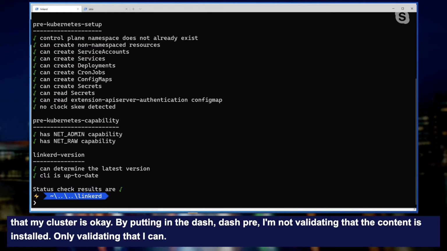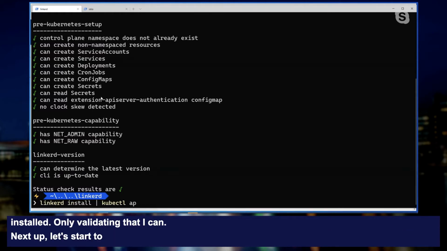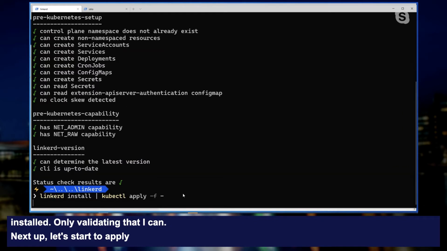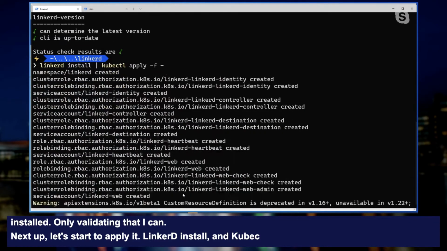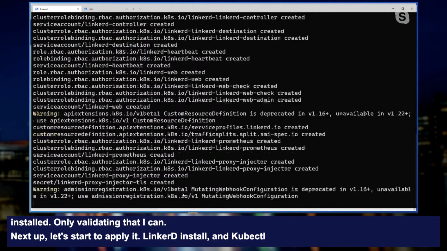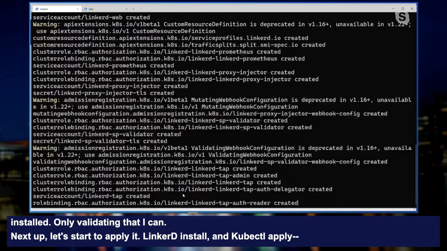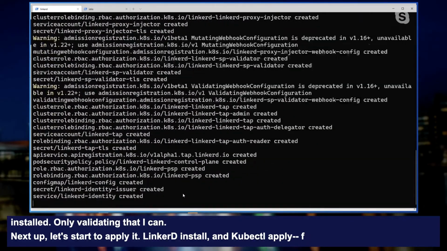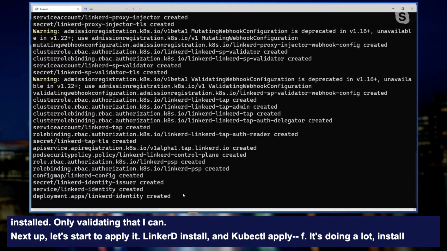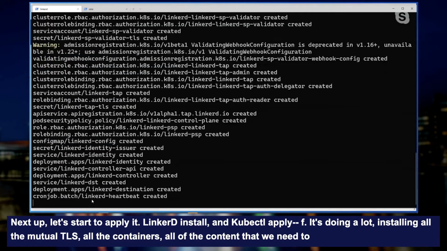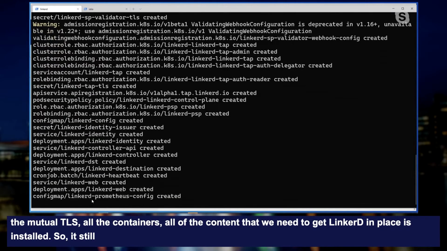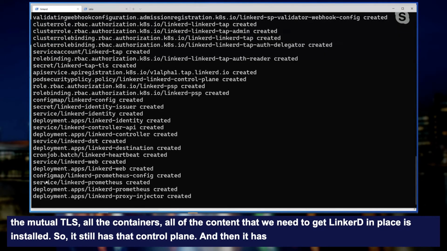Next up, let's start to apply it. linkerd install, pipe it to kubectl apply -f, and now we'll get all of our Linkerd content put into place. Now it's doing a lot. It's installing the Linkerd control plane. It's installing all of the pieces it needs to be able to do mutual TLS. It's installing all of the monitoring containers. All of the content that we need to get Linkerd in place is installed. So it still has that control plane, and then it has all of the pods that we'll put in, the sidecar proxies that we'll put into place.